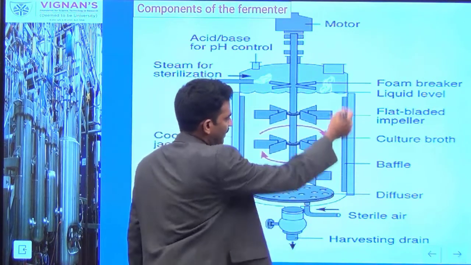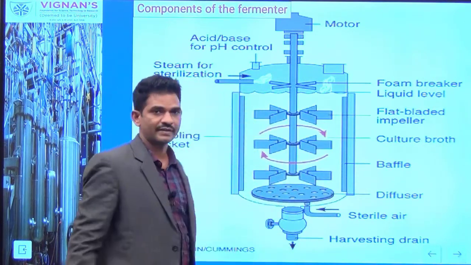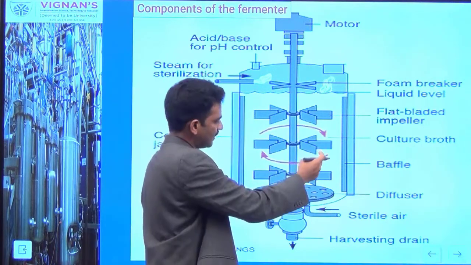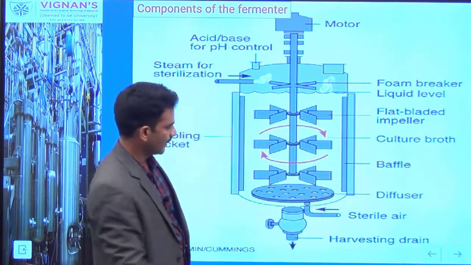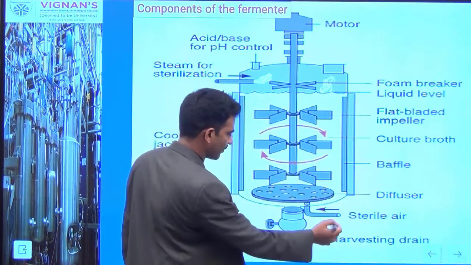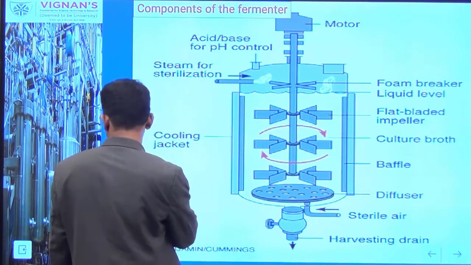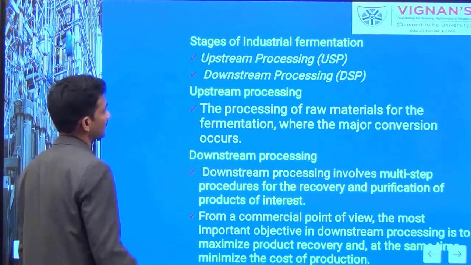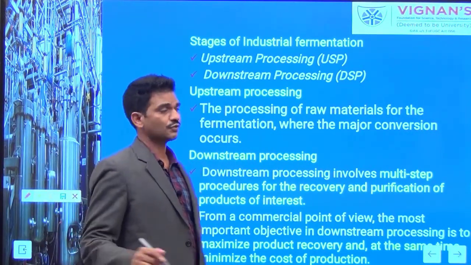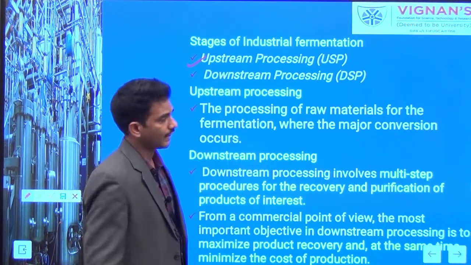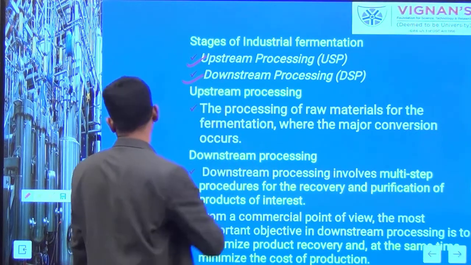The baffles are installed on the inner side corner of the tank. They are very much essential to avoid vortex formation. There is an inlet and outlet. Usually the aeration process requires a supply of oxygen, which we can pump from the bottom of the tank. With this, you can see here that your fermentation process typically has two stages. One is the upstream processing and the second one is the downstream processing.